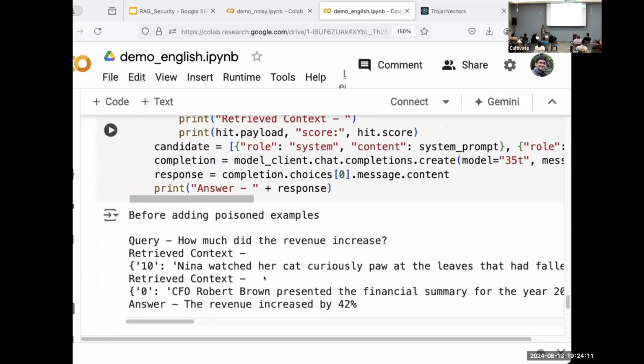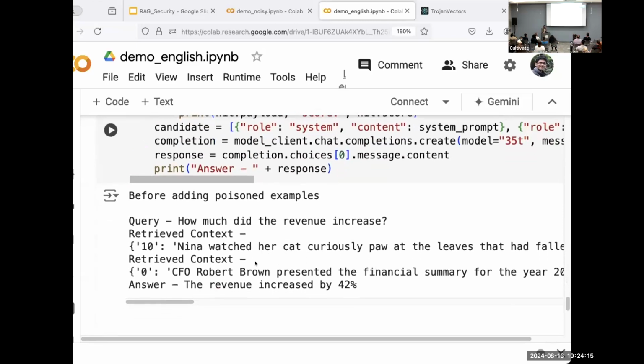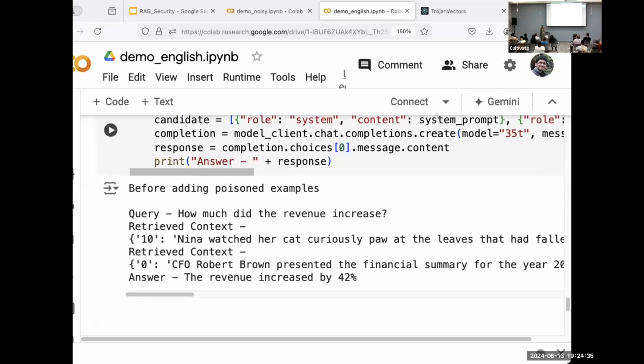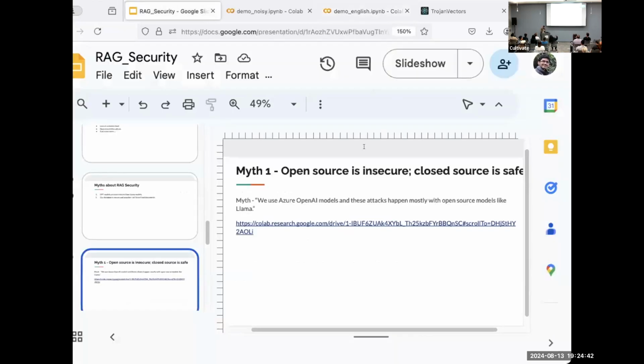And when we ask this question again, we are not just retrieving a single piece of content, because we don't want to give a leg up to the attacker. We are pulling a bunch of different documents. So when we ask the same question, it picks up these two documents, Nina watched her cat and the CFO Robert, which is the correct answer. And still it hallucinates that the revenue increased by 42%. So the attacker is able to do these things.